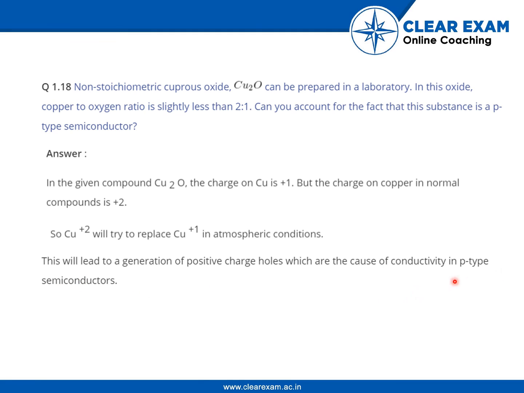This is the very basic of p-type semiconductors: conductivity in p-type semiconductors is caused due to the presence of positive charge holes. So the given compound can act as p-type.